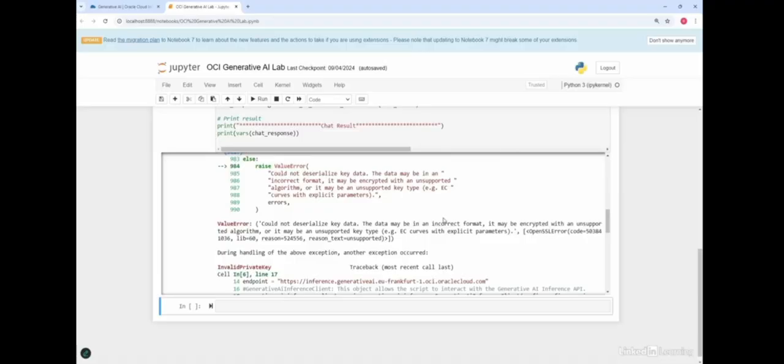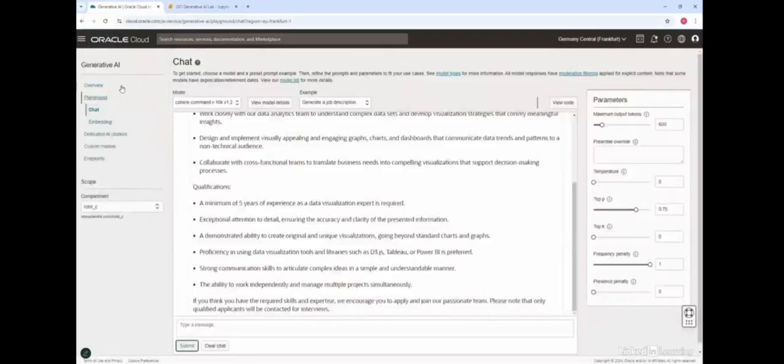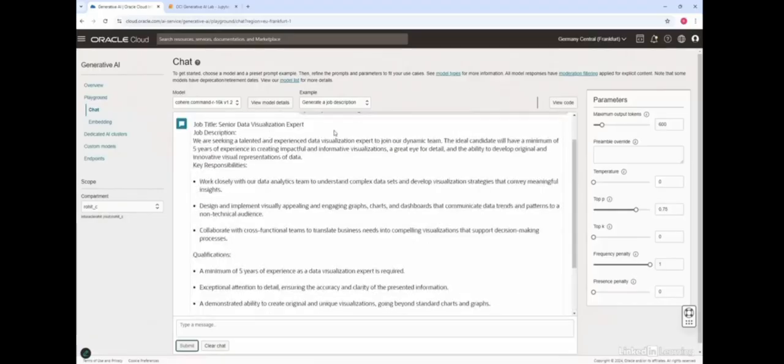So now let's go ahead and set it up in the console and invoke it again, and the inference API invocation will work. So let me switch over to the console, and this is the generative AI console. We were there earlier and we had run this particular prompt programmatically.